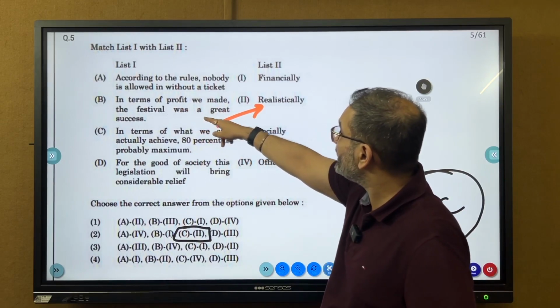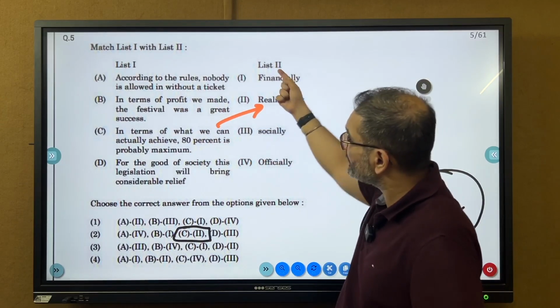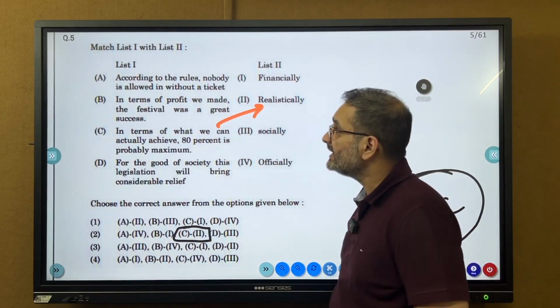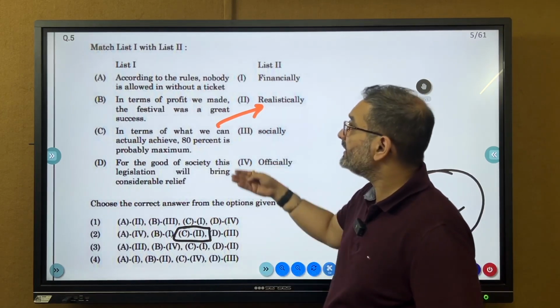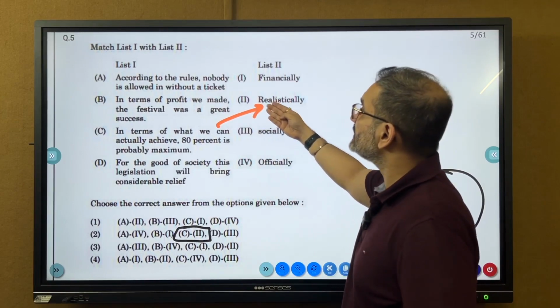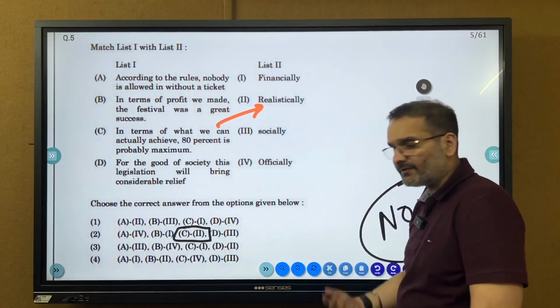In terms of profit we made, the festival was a great success. So this is talking about financially, in the sense this is very simple English, right? And A will go to 4. According to the rules, nobody is allowed in without tickets. That is officially all right.